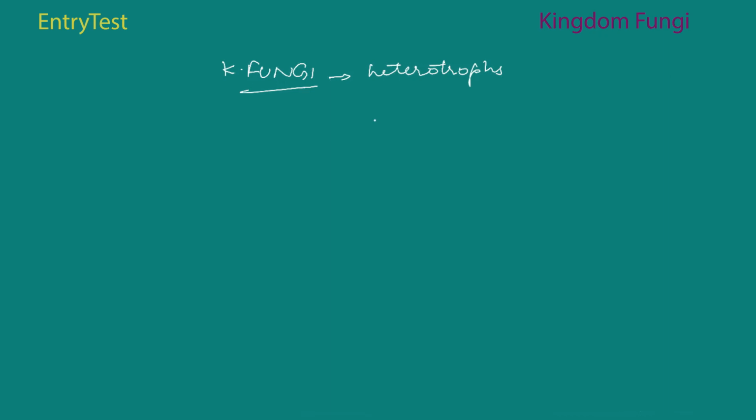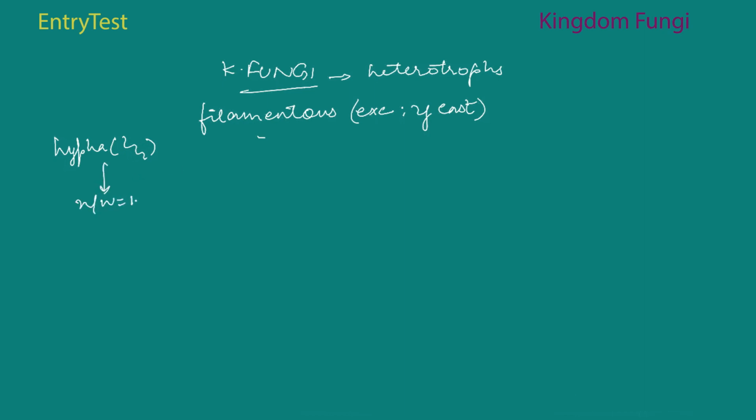Usually the fungi are filamentous. That means they are made up of lots of filaments. The only exception to this is yeast. Yeast is also part of this kingdom. Now the bodies have long, slender, thread-like structures called hyphae. The body is covered with them. The network of hyphae is known as mycelium.